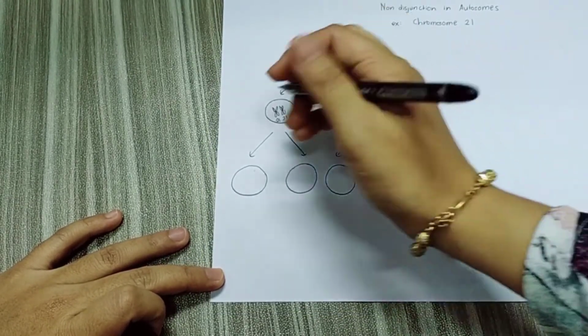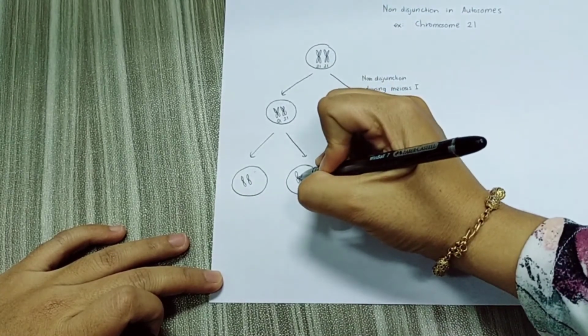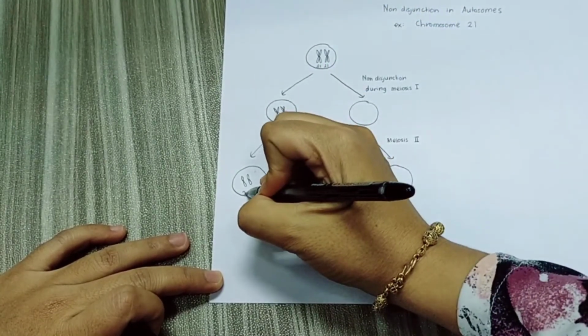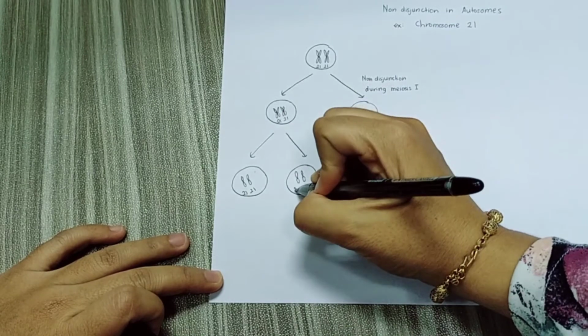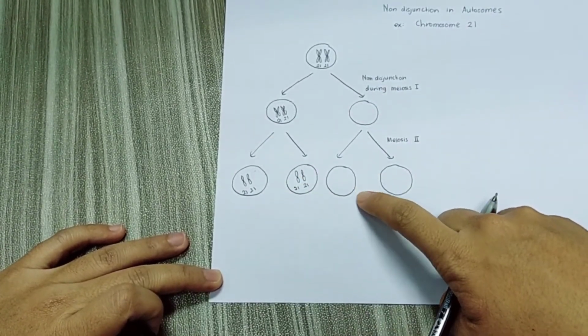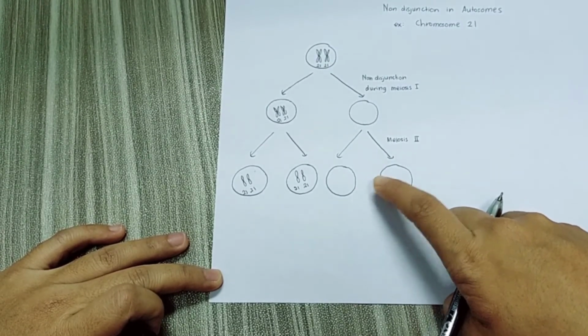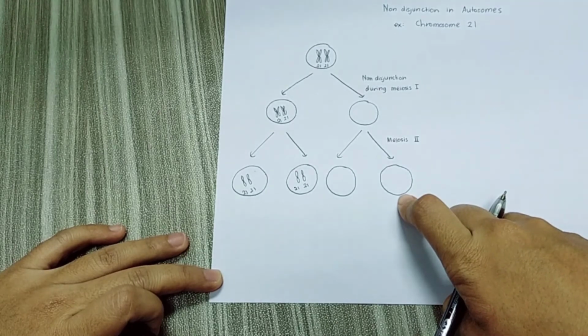Okay, and then meiosis 2 will occur normally. So what happens to the sister chromatids? They will separate and move to opposite poles. This one also, the sister chromatids separate. So here it will have 2 chromosome 21, same with the second cell, it will have 2 chromosome 21. And then this is the cell with no chromosome 21. This is also a gamete with no chromosome 21.